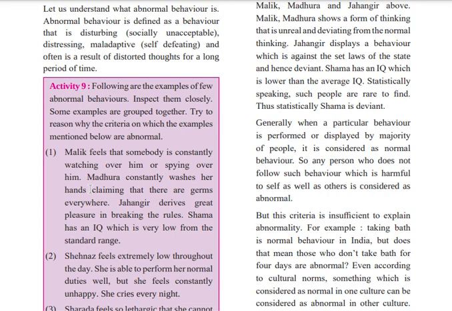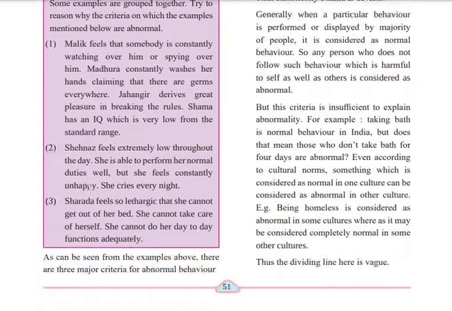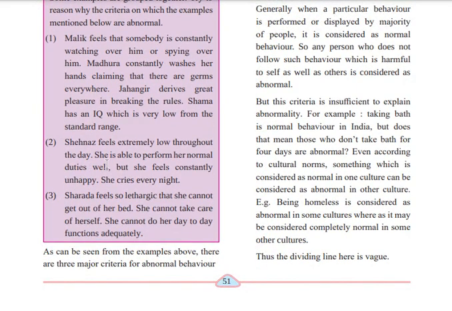And Shama has an IQ much lower than average. What do you think? Are these abnormal behaviors or normal? It's up to you. Then Shahnaz feels extremely low throughout the day.